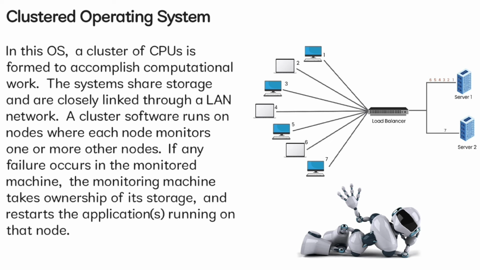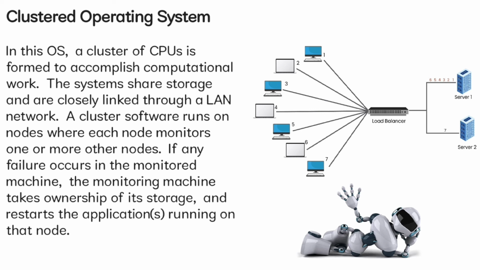Clustered operating system. In this OS, a cluster of CPUs is formed to accomplish computational work. The systems share storage and are closely linked through a LAN network. A cluster software runs on nodes, where each node monitors one or more other nodes. If any failure occurs in the monitored machine, the monitoring machine takes ownership of its storage and restarts the applications running on that node. There are three types of clustering.